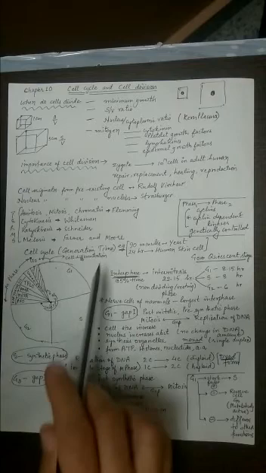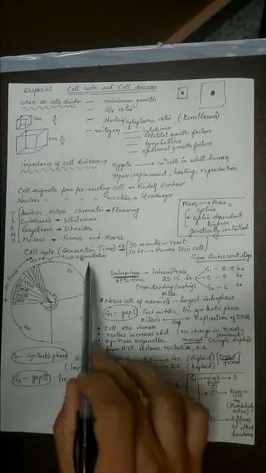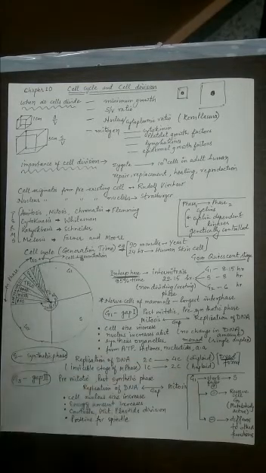It is also called the generation time. Now what is generation time? The gap between one cell division and the next cell division is called the generation time. That means there is a cell produced by a previous cell. Now this cell will take some time and undergo some events, and finally it will divide to give rise to 2 cells. Now this whole time duration is called the generation time, or the cell cycle.